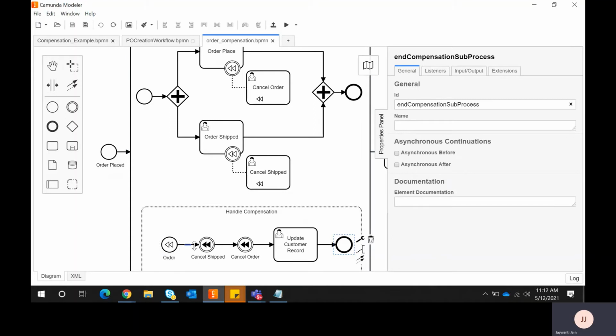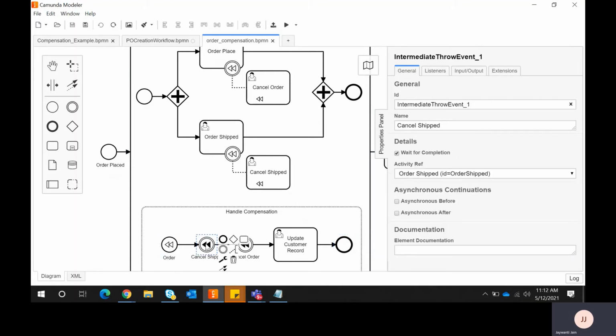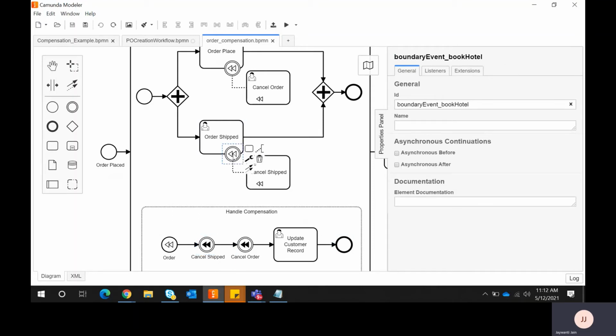If you want to manually undo a specific task, we can do it using a compensation throw event, and this is a compensation catch event.